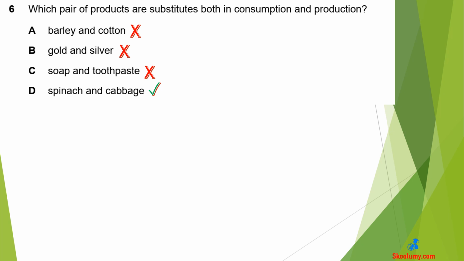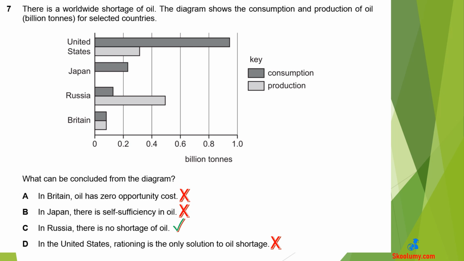In fact, they may both be used together as components in producing some items. In this case, they are complements in production. Also, gold cannot be easily substituted for silver in industrial use because it is rare and more expensive than silver. But they can both be demanded by consumers as substitutes for investment purposes. C is wrong because soap and toothpaste are not substitutes. They are unrelated products.